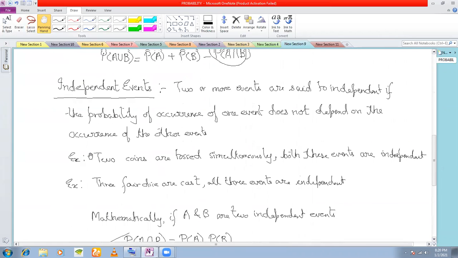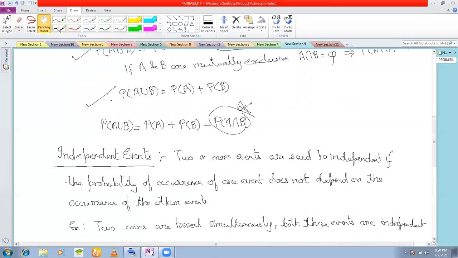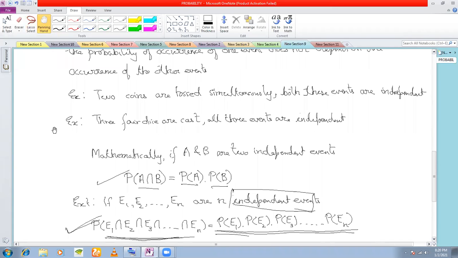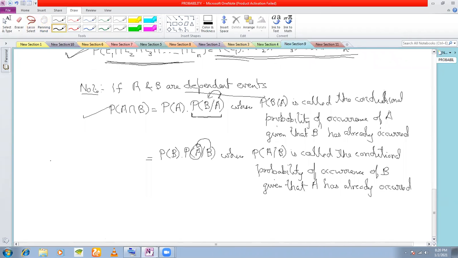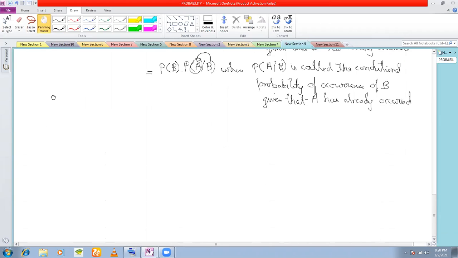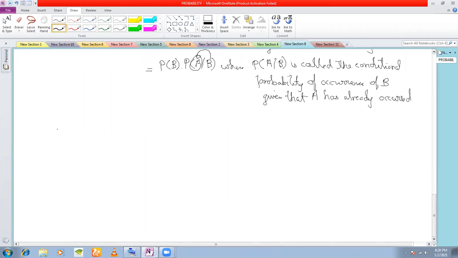Now, coming back to this concept, if you remember, I told you that P of A union B is equal to P of A plus P of B minus P of A intersection B. What if I don't know the occurrence of this, that is, the probability of occurrence of A and B together? Then what will happen? In order to discuss this case, I will first explain to you De Morgan's law. In fact, I'll just recap De Morgan's law for you. De Morgan's law.